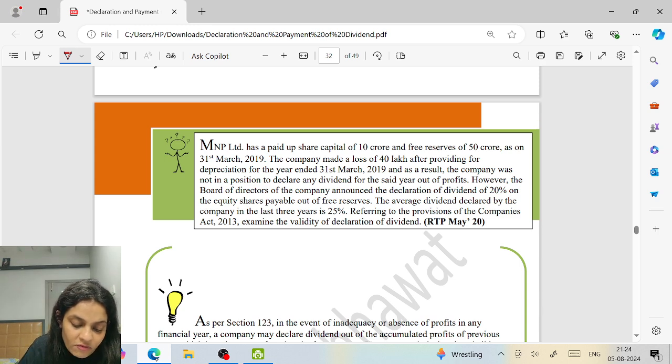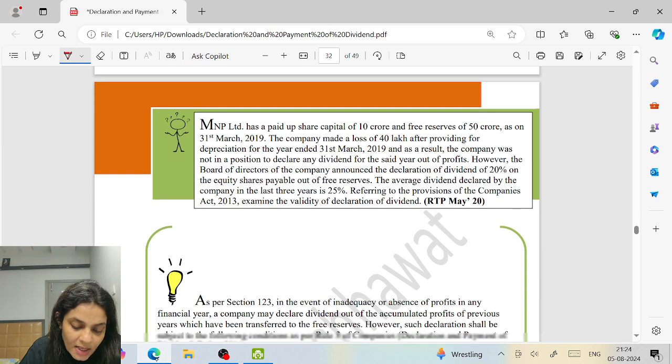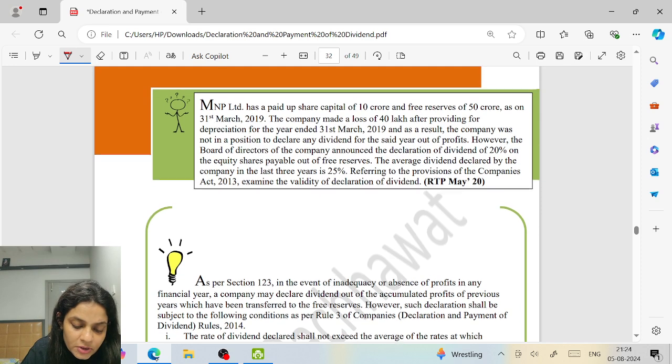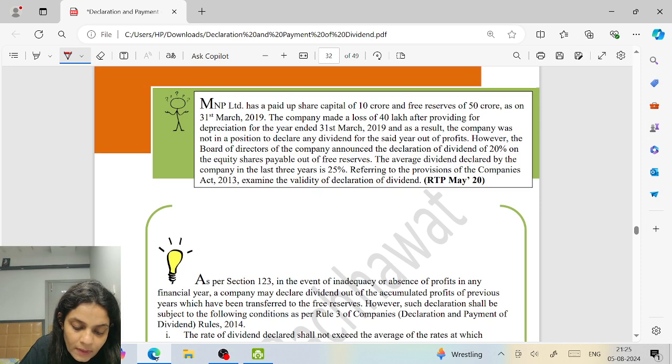The company made a loss of 40 lakhs after providing for depreciation, and as a result, the company was not in a position to declare dividend. However, the board of directors announced the declaration of 20% on the equity shares payable out of free reserves. The average dividend declared by the company in the last 3 years is 25%. Referring to the provisions, examine the validity of the declaration.